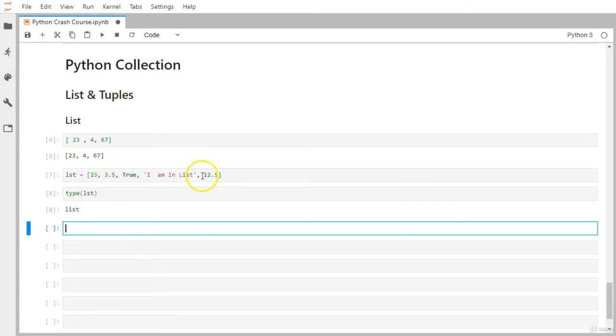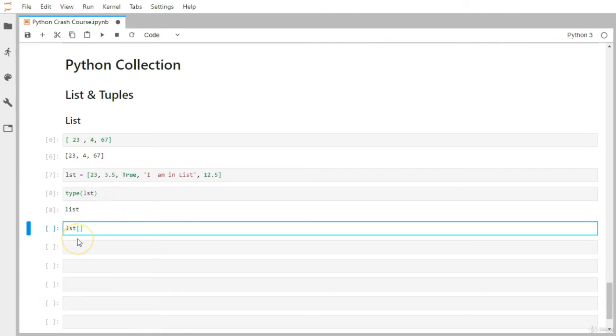This 3.5 is a float and 12.5 is also a float. Now if you want to extract a particular element available inside the list, we can use bracket and indexing notation. I can simply write lst and use a bracket. Generally, in any data type in Python, wherever numerical indexing is applied, it starts from 0. So index 0 points to 23, 1 points to 3.5, 2 points to True, and 3 points to "I am in a list."